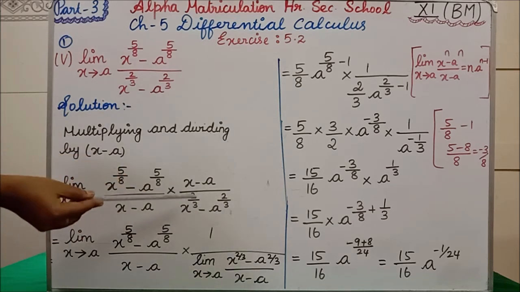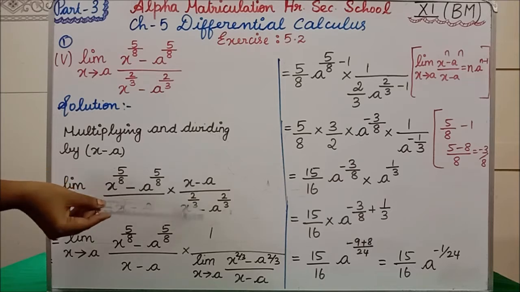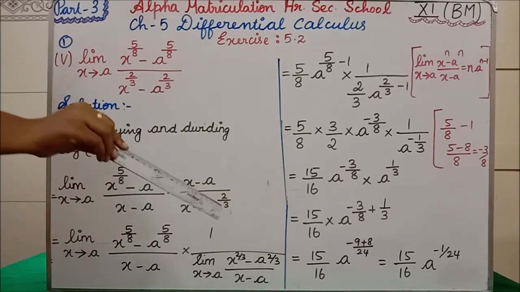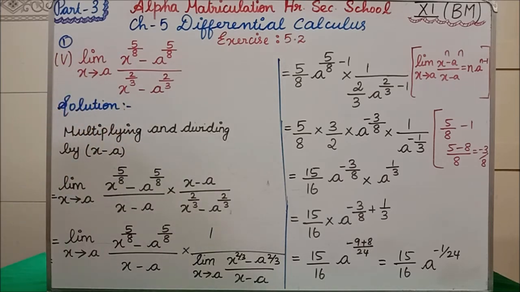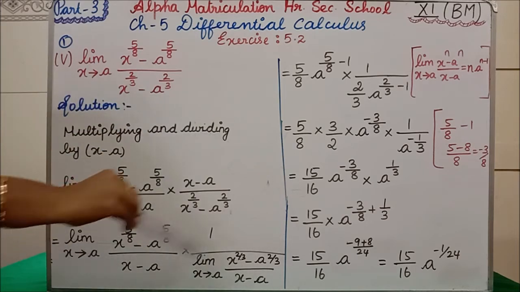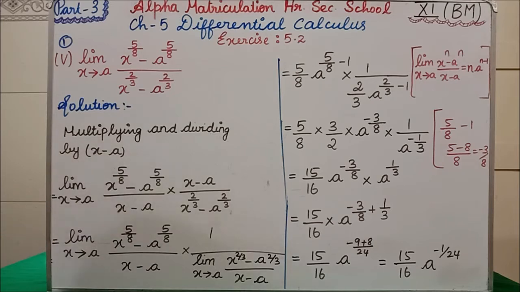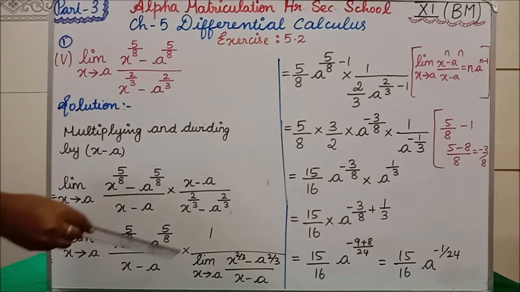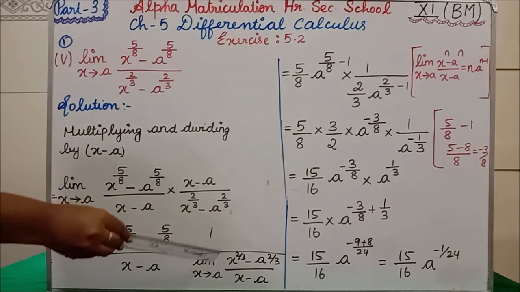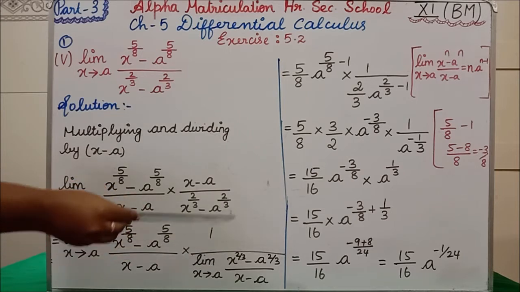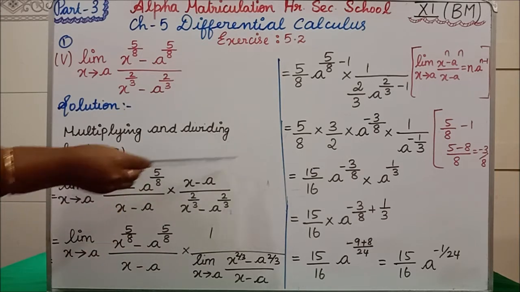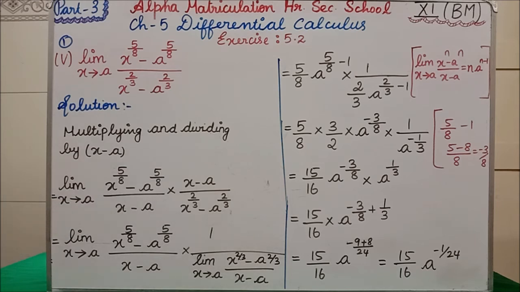So what we are going to do is bring this numerator down to the denominator. How can we write now? 1 divided by, this limit is going inside, limit x tends to a, (x^(2/3) - a^(2/3)) divided by (x - a).